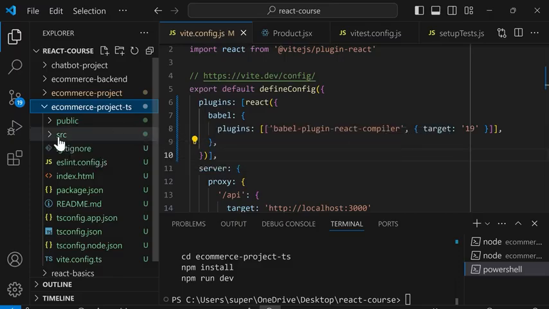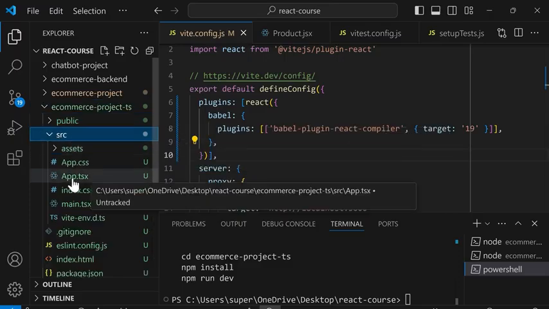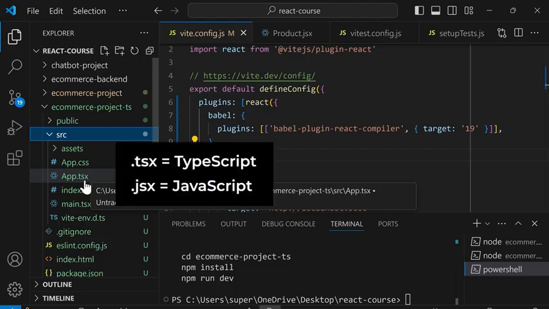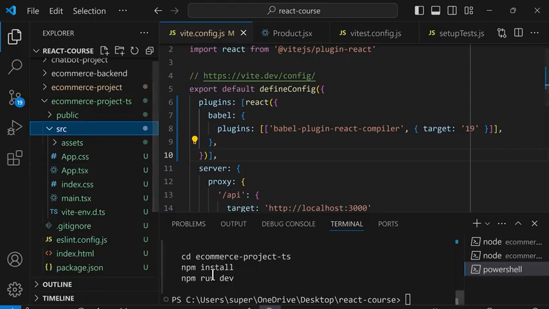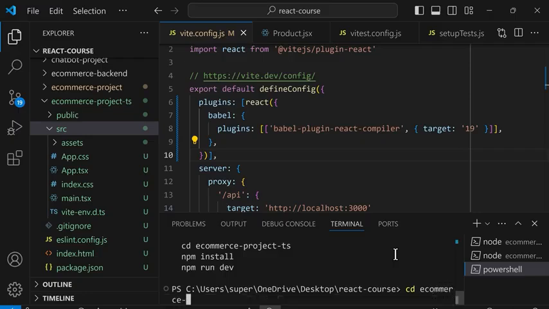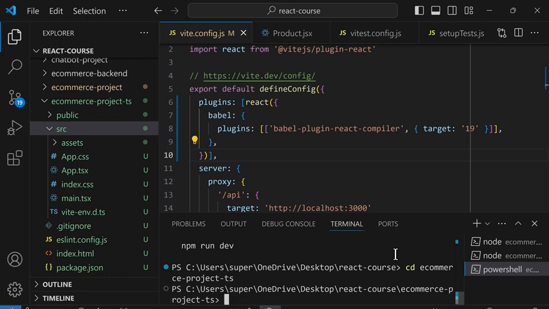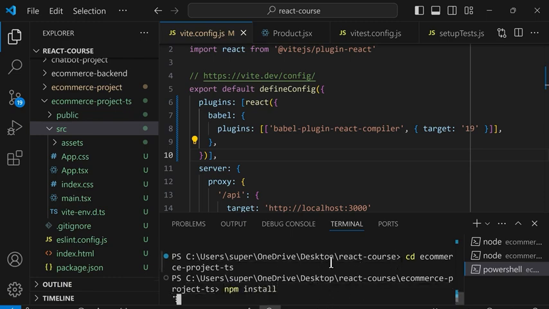If we look at the code inside source, notice that it uses TSX files instead of JSX. TSX means this code uses TypeScript, while JSX means it uses JavaScript. So now to run this project, we're going to follow the instructions that we see. So for me, I'll cd into ecommerce-project-ts and run npm install to install all the packages that we need.